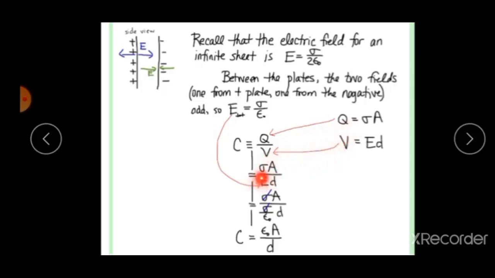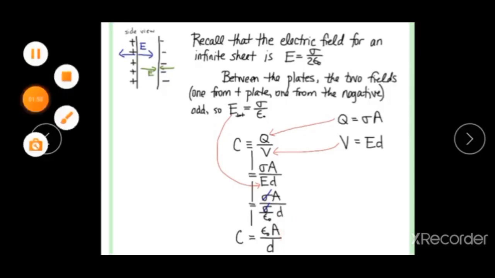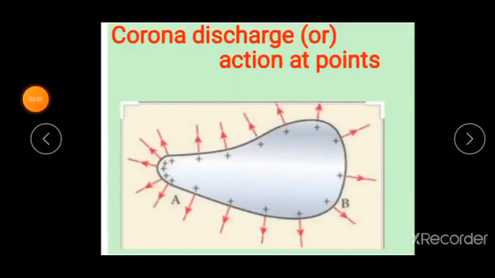First application, electric field due to an infinitely long charged wire. It is a very important 5-mark question. Now see the diagram. Consider an infinitely long straight wire. This is an infinitely long charged wire, charge density lambda. P is a point at a distance r from the wire. The electric field at a point P can be found using Gauss law.